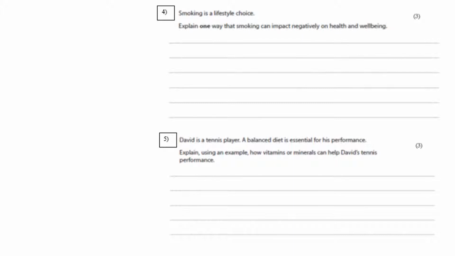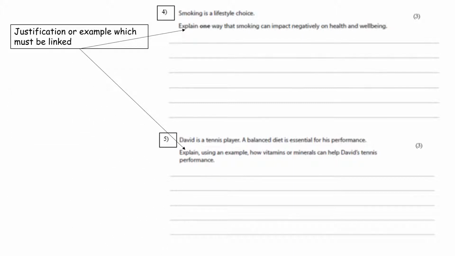Okay, so you can see the command word in this question is explain, and that means to give a justification or an example which must be linked. And the part that says which must be linked I think is really important. It makes it easier to answer this question. So if we look at question 4 to begin with, it asks us to give an example which must be linked, and it says in there one way that smoking can impact negatively on health and well-being. The part that you're going to link smoking to and the impact to is the health and the well-being.